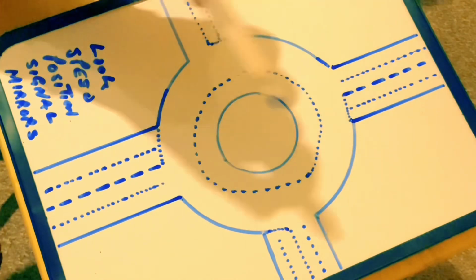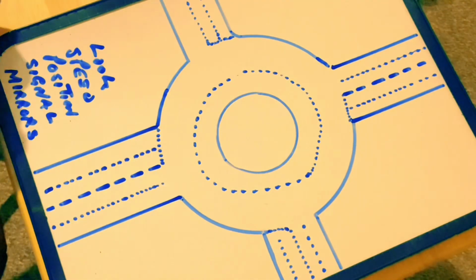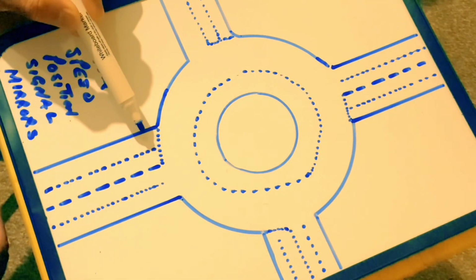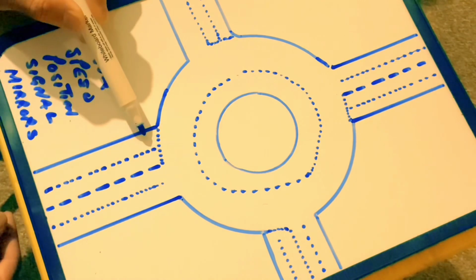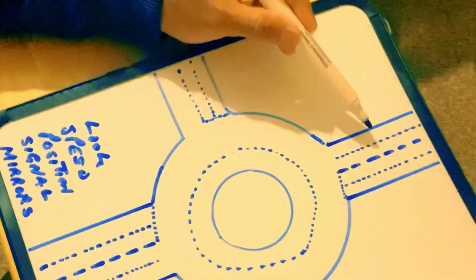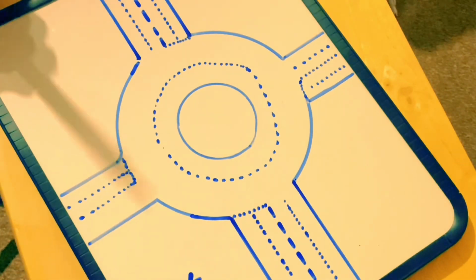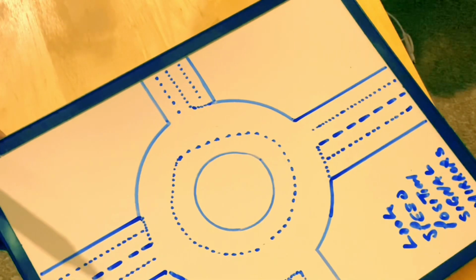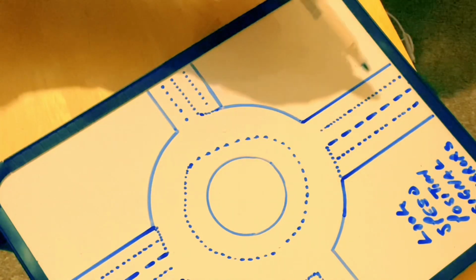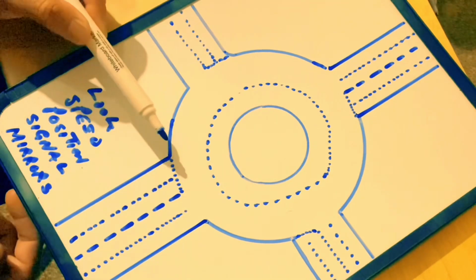So if this was a clock, this would be 6 o'clock and this would be 12 o'clock. You always enter the roundabout at 6 o'clock. So your entry is always at 6 o'clock. If you're entering this way, this would be 6 o'clock and this would be 12 o'clock. If you're entering this way, the sign will be shown to you like this. This will be 6 o'clock, this will be 12 o'clock, and if you are coming this way, this sign will be shown to you like this, which means this will be 6 and this will be 12. So basically, roundabouts are like a clock face.